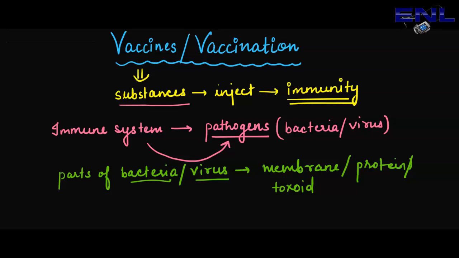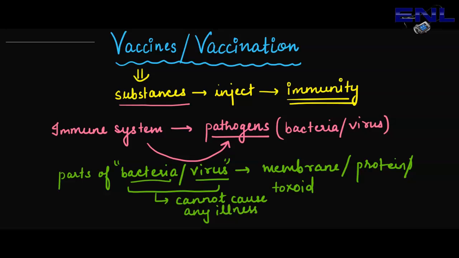So, part of bacteria. Now one question arises here: if we are injecting the bacteria and virus into someone's body, it will cause disease, so how will it provide us immunity? Basically, these are just parts of bacteria or viruses, not the actual viruses. These are prepared in a form that cannot cause any illness to a person.